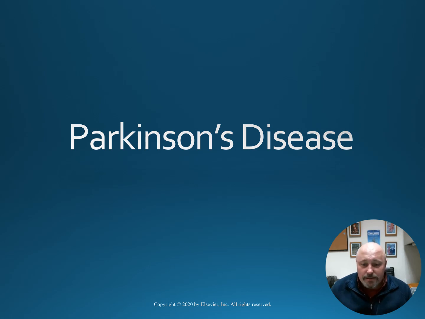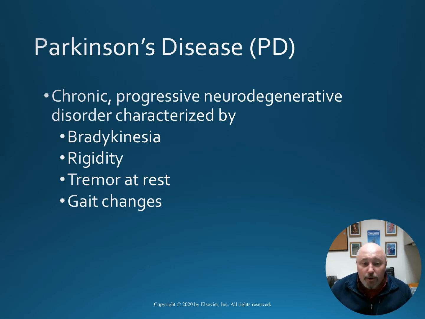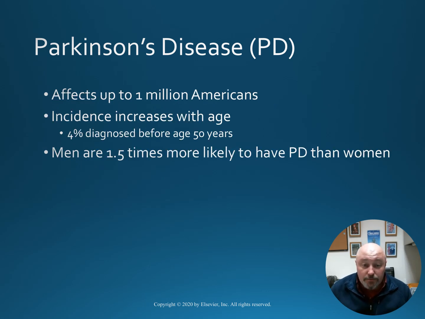Let's talk about Parkinson's disease. Parkinson's is a chronic, progressive neurodegenerative disorder characterized by bradykinesia, rigidity, tremor at rest, and gait changes. It affects up to 1 million Americans, and the incidence increases with age, as 4% are diagnosed before age 50. Men are 1.5 times more likely to have Parkinson's disease than women.